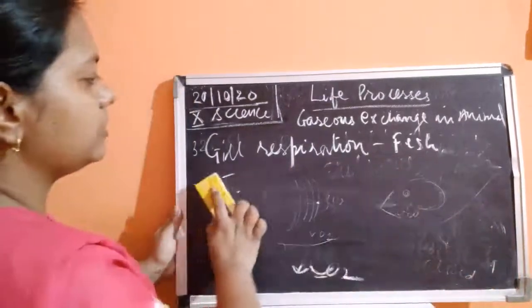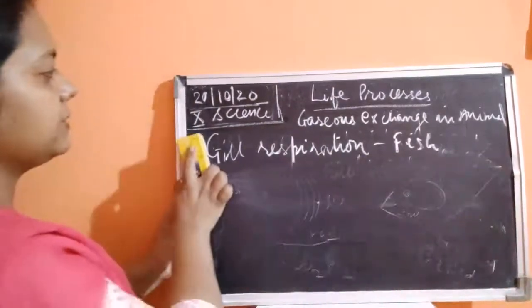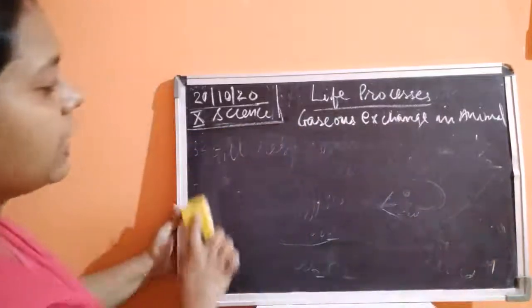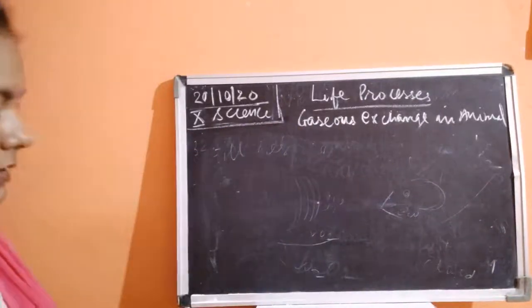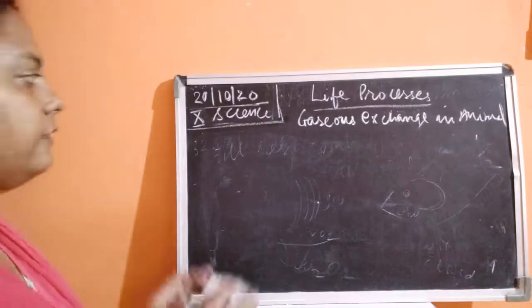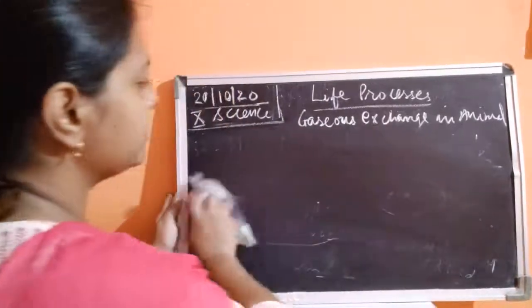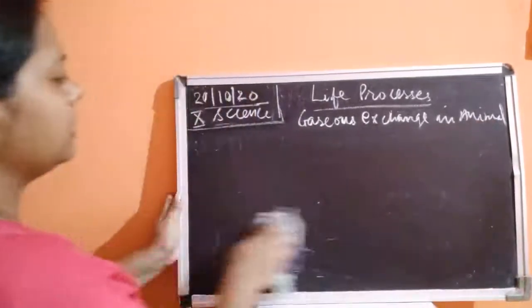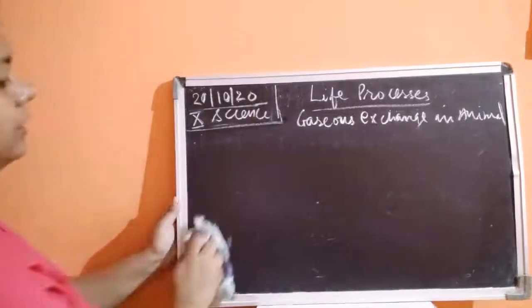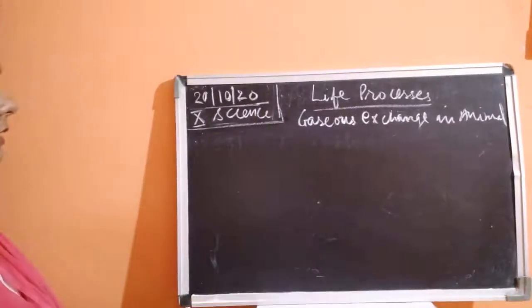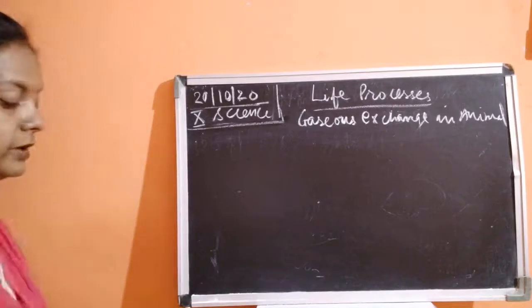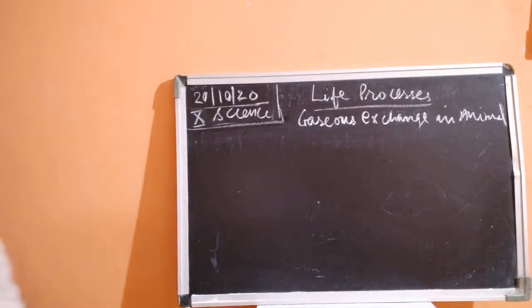So this was about the respiration in fish. Please remember, when the fish opens its mouth, the oxygen is going to enter, and when the fish closes its mouth, carbon dioxide is going to come out from the body of the fish. Okay, now we'll move on to the next type of respiration, that is tracheal respiration.